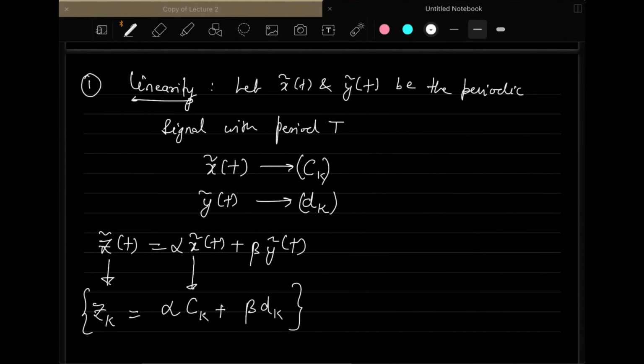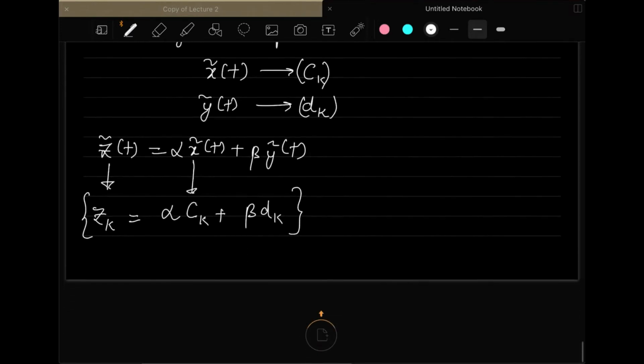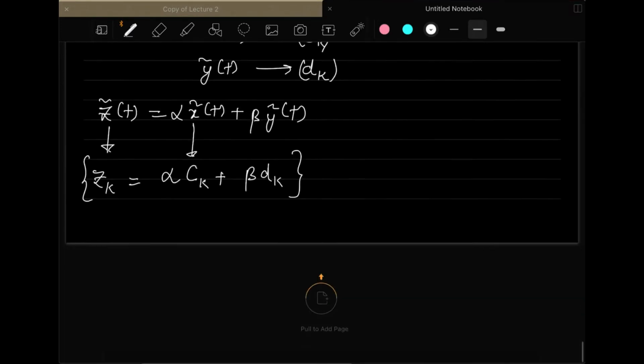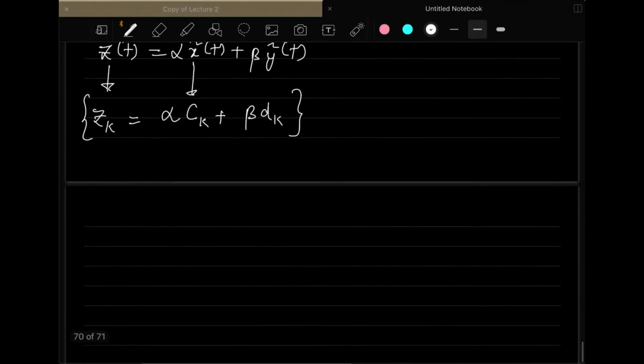So this shows the linearity property of the Fourier series coefficients. If you want to prove this, the proof is very simple.